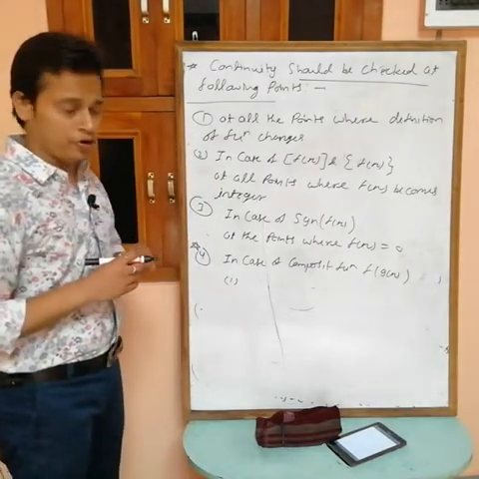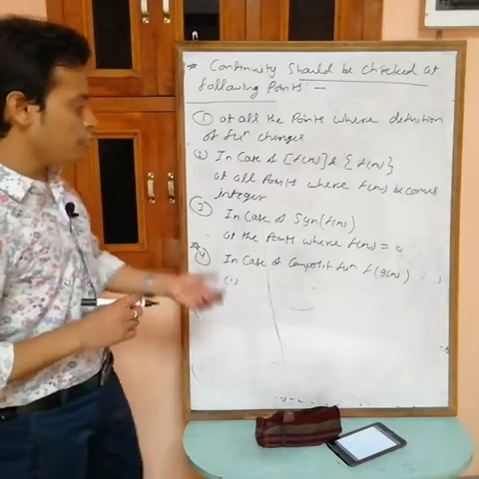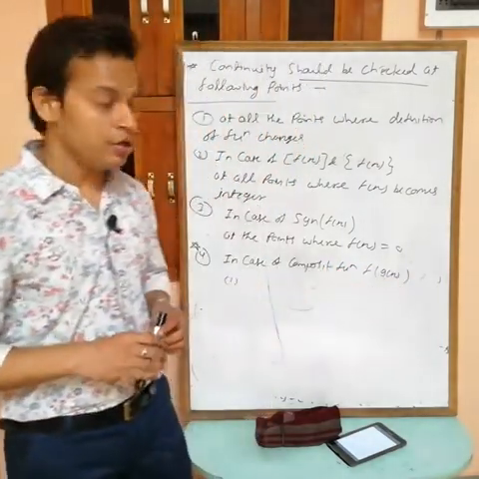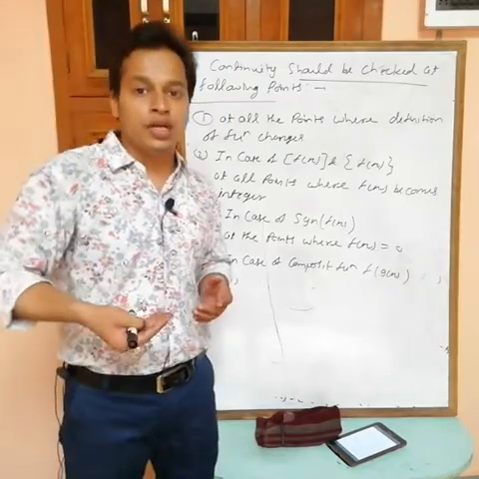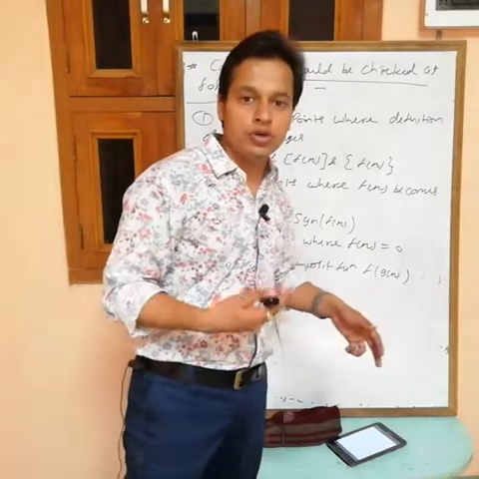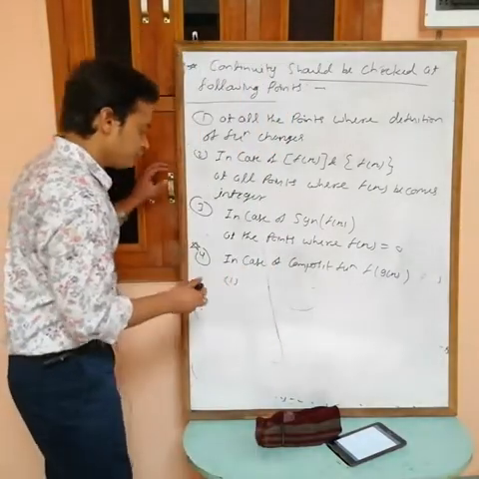Take two types of points. First, at all the points where g(x) is discontinuous. Because if g(x) is discontinuous, then it is possible that f of g(x) is also discontinuous.